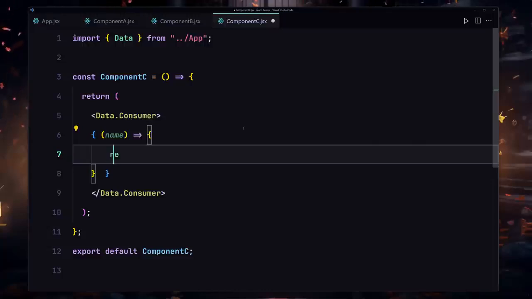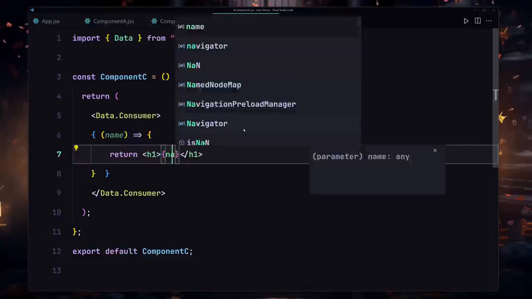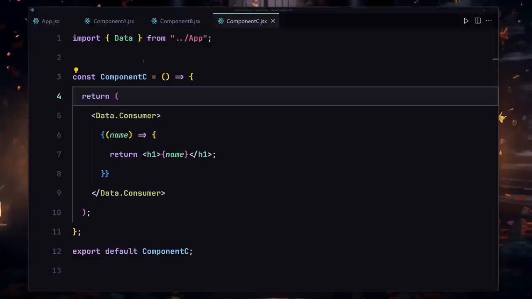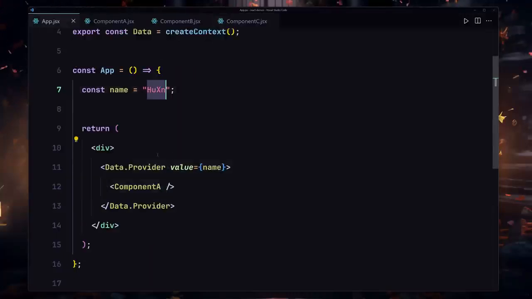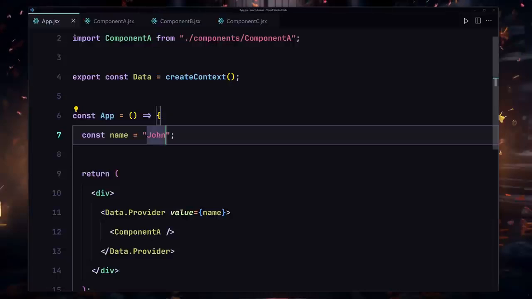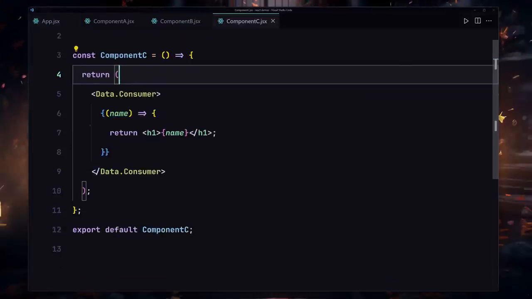Now inside there I can just return an h1, and inside this h1 I can use my name right here. So if I write name, save my file, and refresh, here you can see I'm now getting my name. If I go ahead and change that to, I don't know, John or something, here you can see we're now getting the word John. So that's looking cool, like we are totally receiving this data.